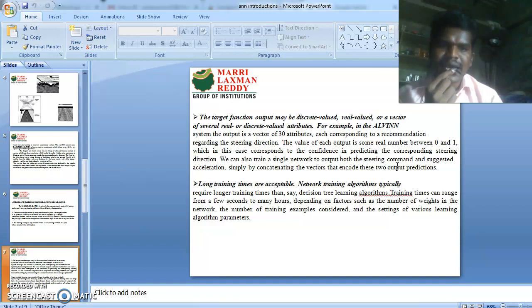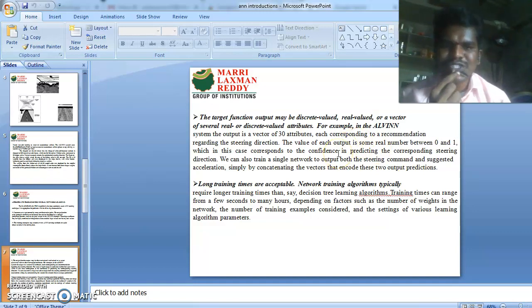For example, in the ALVINN system the output vector has 30 attributes, each corresponding to a recommendation regarding the steering direction. The value of each output is some real number between 0 and 1, which corresponds to the confidence in predicting the corresponding steering direction.